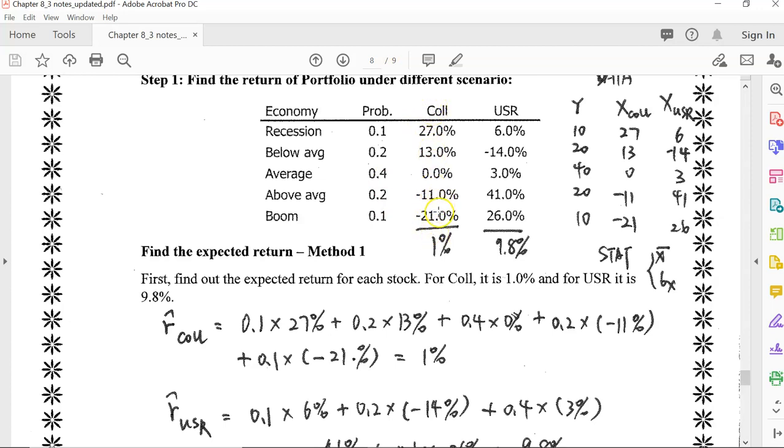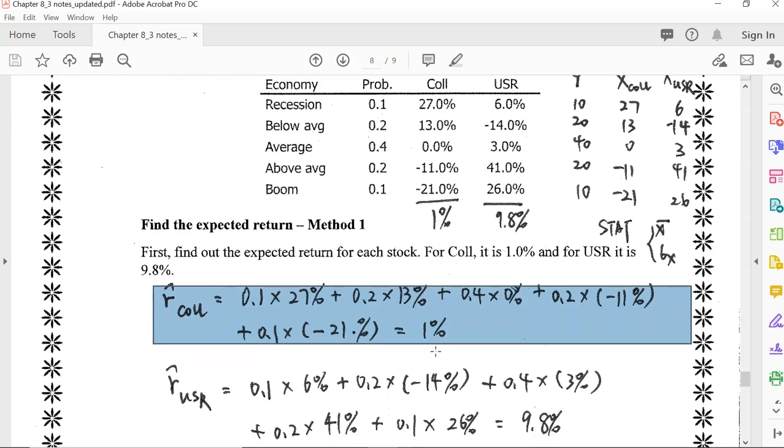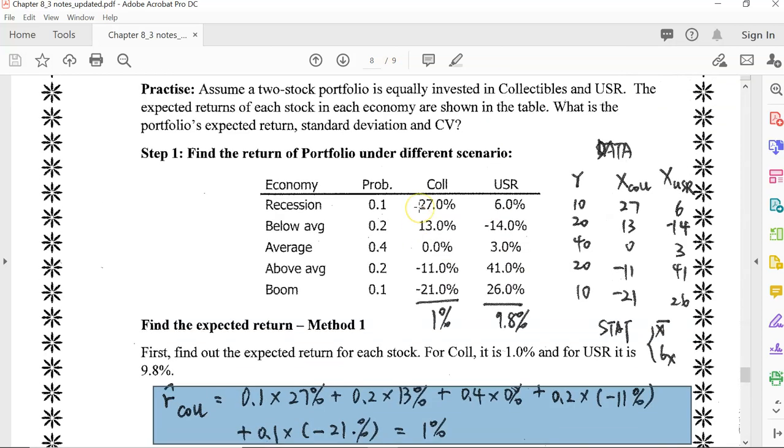in each economy scenario. For collectibles, we use 0.1 multiplied by 27% plus 0.2 multiplied by 13%, 0.4 multiplied by 0%. Do it 5 times as listed here in this equation. We can get this expected return for collectibles as 1%. For US rubber, we can use these 5 probabilities multiplied by these 5 returns. Again, we have this 9.8% as the expected return for US rubber. So we have expected returns for the 2 stocks first.